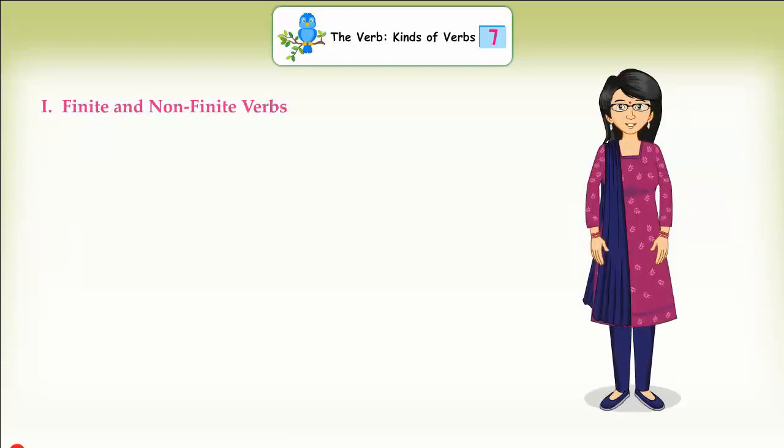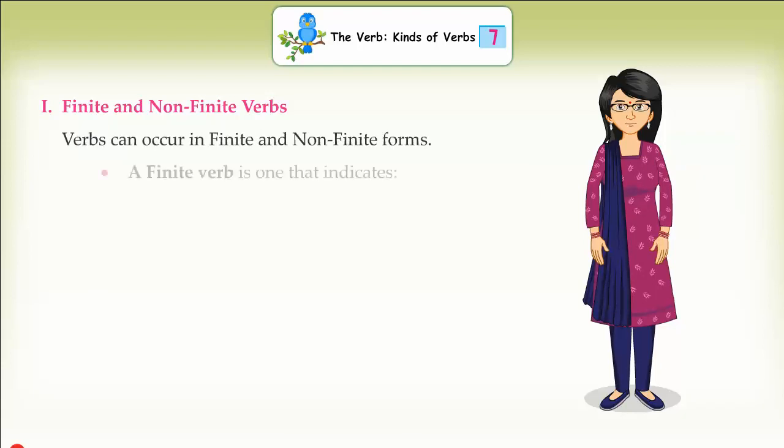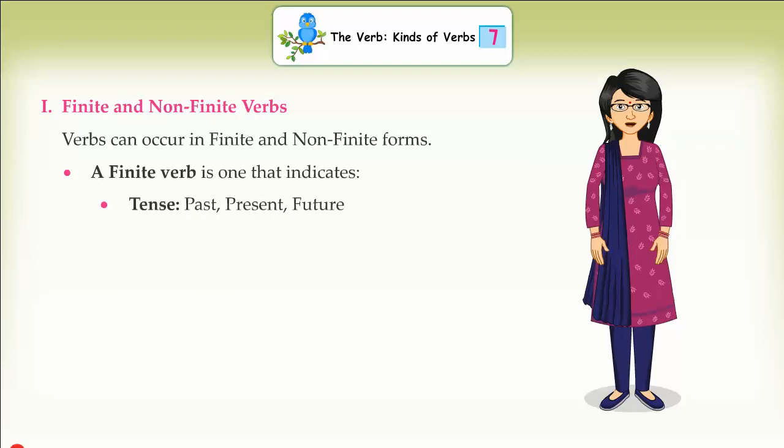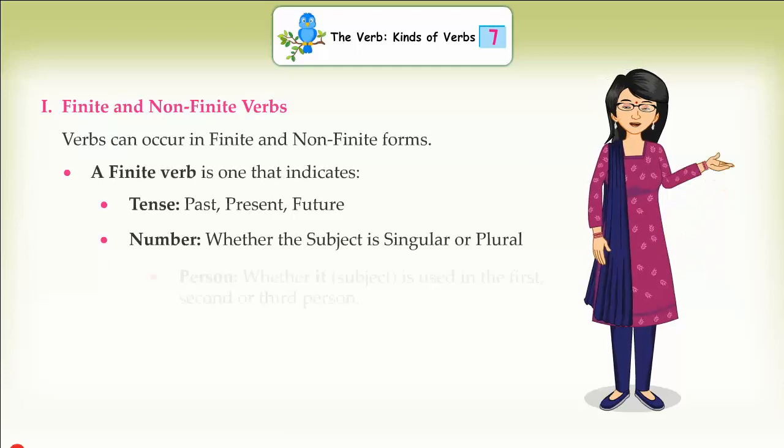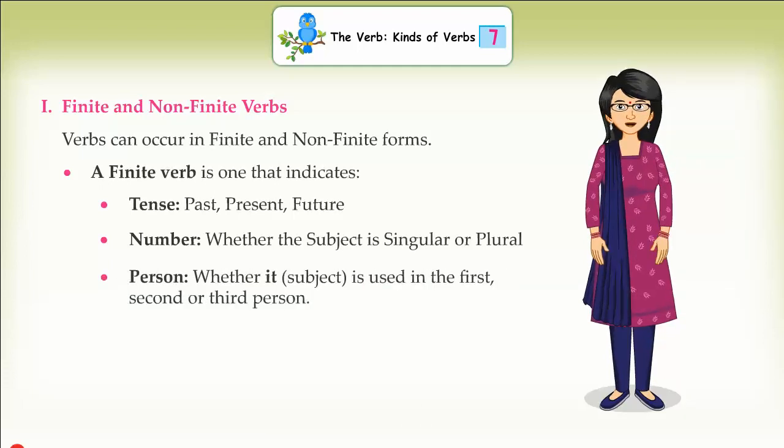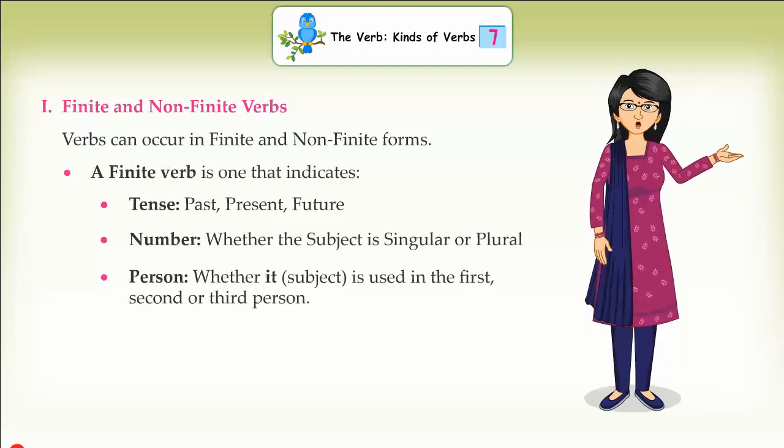I. Finite and non-finite verbs. Verbs can occur in finite and non-finite forms. A finite verb is one that indicates tense: past, present, future; number: whether the subject is singular or plural; person: whether the subject is used in the first, second or third person.